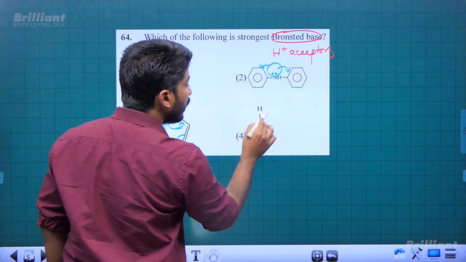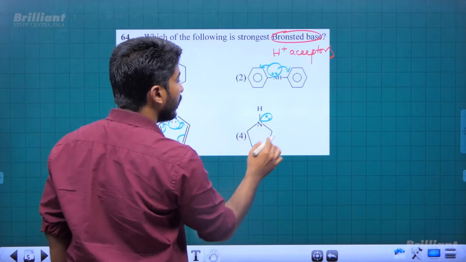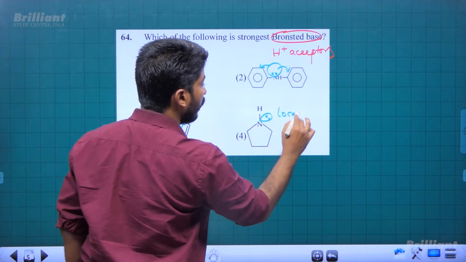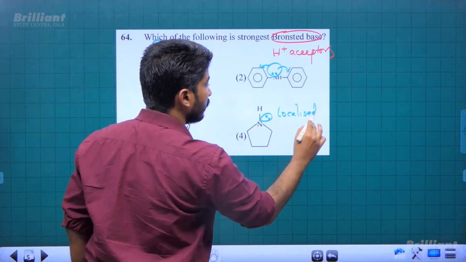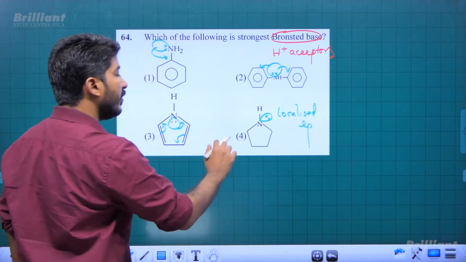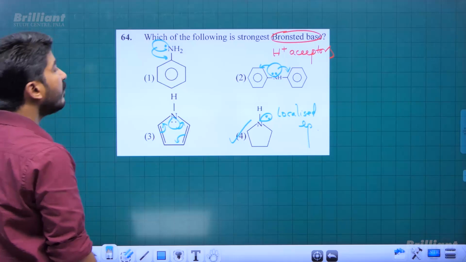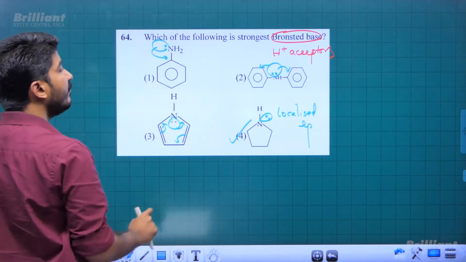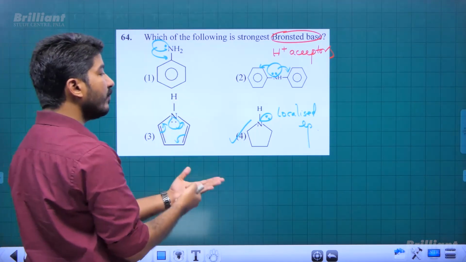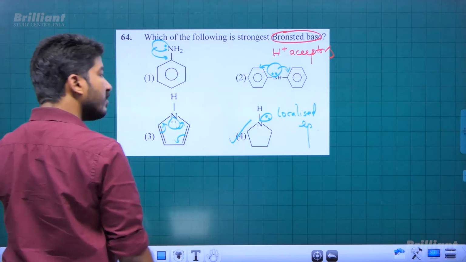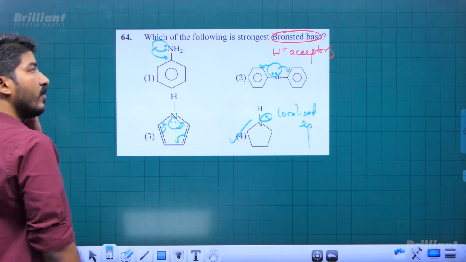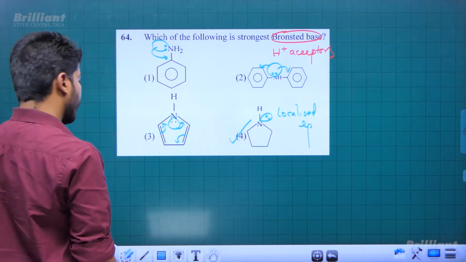And in the last case, we can see that it is a static lone pair. It is a localized lone pair, not delocalized. So localized lone pair will be most basic. So it's very direct. 1, 2, 3, they all have delocalized lone pairs, and in 4 we have a localized lone pair on nitrogen. So the fourth will be the strongest H+ acceptor.